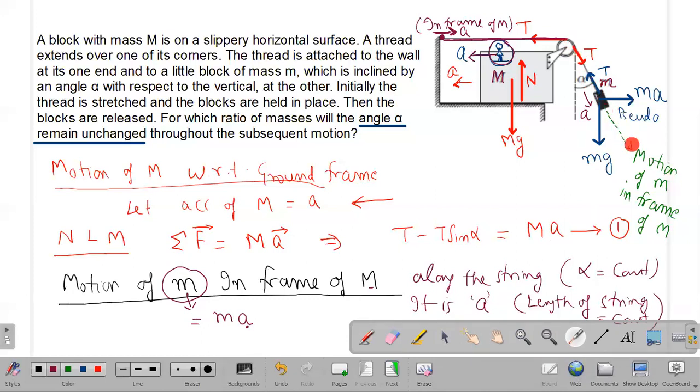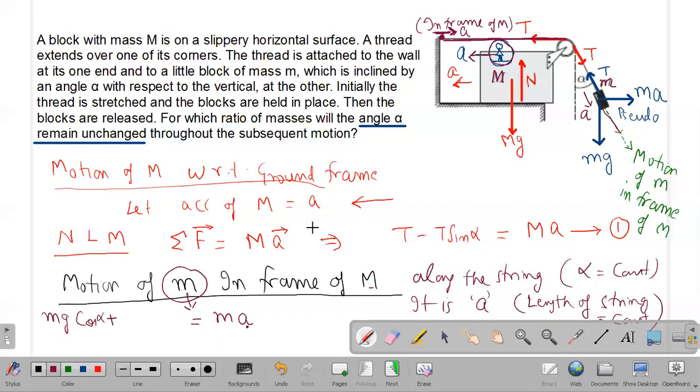Along the direction of the string, there will be a component of the mg force. This mg will have a component in the direction of the string. The pseudo force ma will have a component in the direction of the string, and the tension force is against the acceleration. So if I resolve mg along the string, I get mg cos alpha.